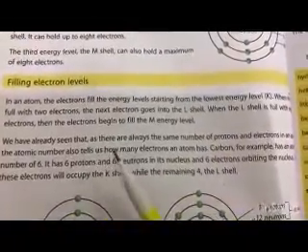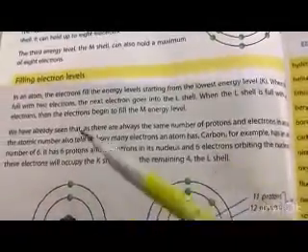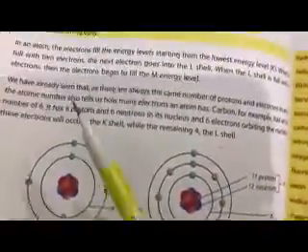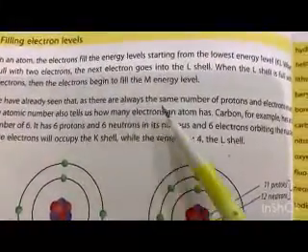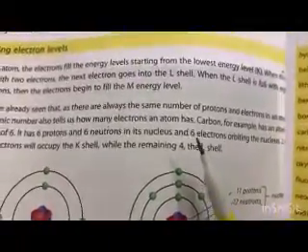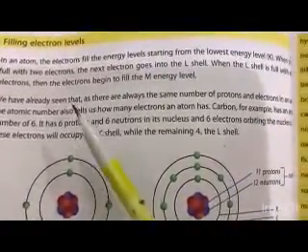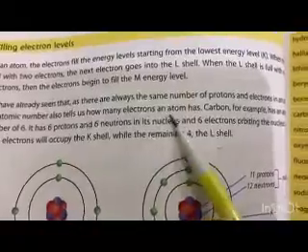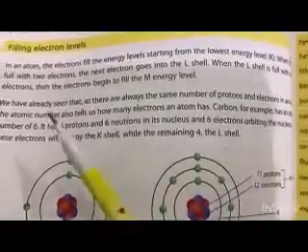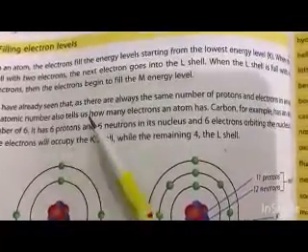We have already seen that there are always the same number of protons and electrons in an atom. The atomic number also tells us how many electrons an atom has. So basically, the atomic number will tell us how many electrons an atom has.